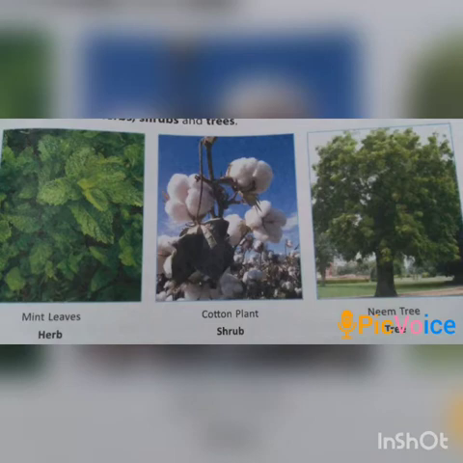The next one is trees. Trees are tall and large plants. They have strong and woody stems. Neem, peepal, mango, and apple trees are well-known examples of trees.